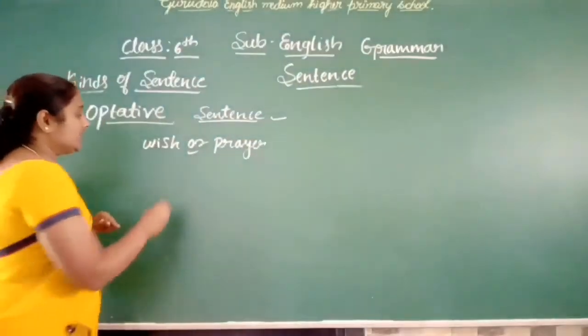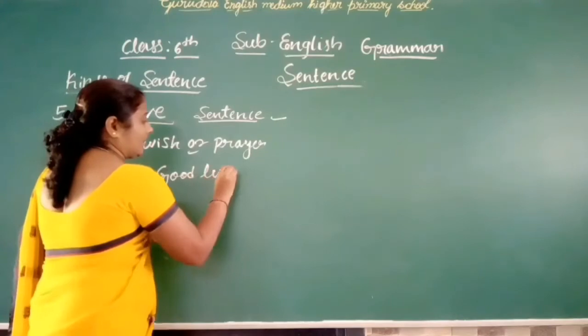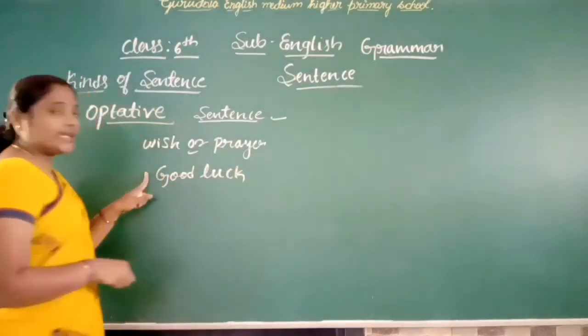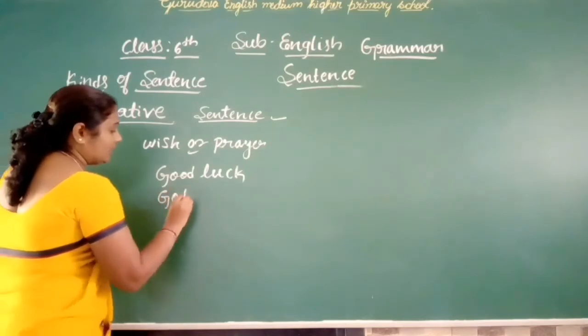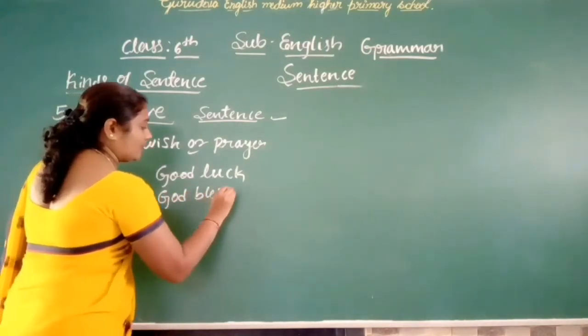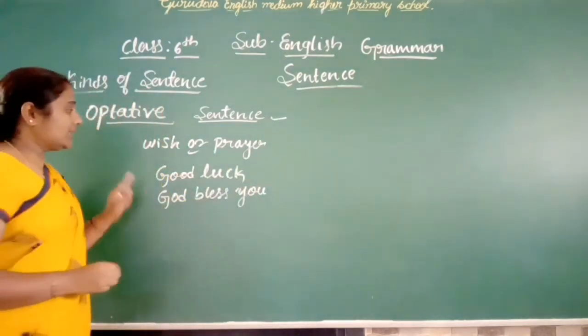For example, good luck. This is an example of a wish. God bless you. This is also a wish.